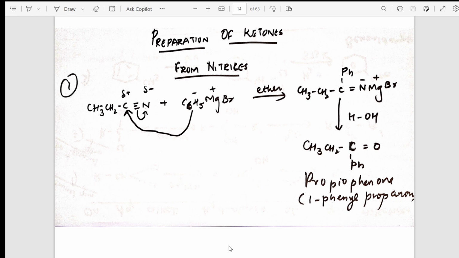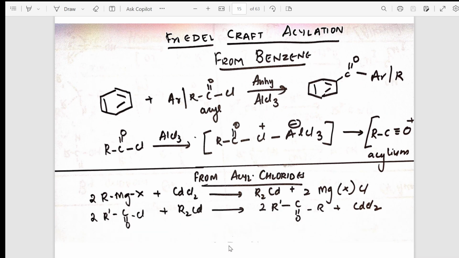Now, I have taken you into preparation of ketones, that is from nitriles. I've shown you step-by-step formation. After that, second, Friedel-Crafts acylation, where I'm converting your benzene into your aromatic compound. So, I'm preparing the, sorry, little cough students. So I'm preparing the final product and I have shown you from acyl chloride, Friedel-Crafts acylation reaction, both how they are converted forming the final product. Using cadmium chloride also I have given here. This is a very important reaction, students.